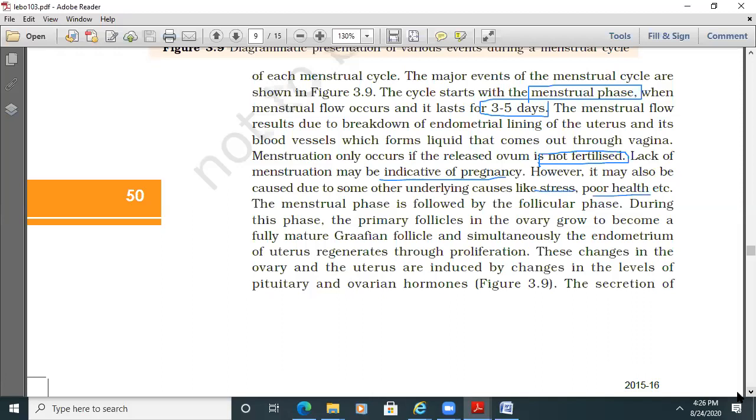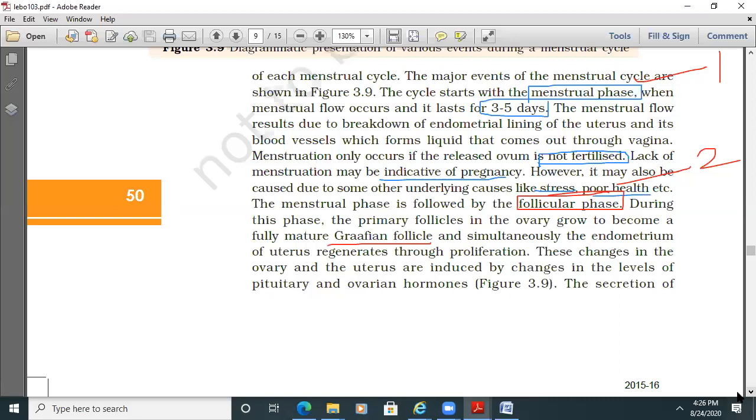The menstrual phase is followed by the second phase. What is it? The follicular phase. Menstrual phase is number 1, followed by the follicular phase, number 2. During this phase, the primary follicles in the ovary grow to become a fully mature Graafian follicle, and simultaneously the endometrium of the uterus regenerates through proliferation.